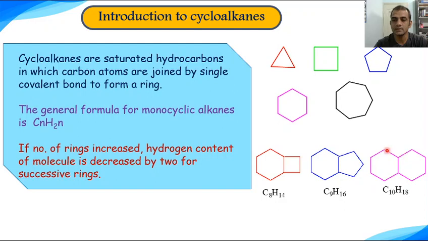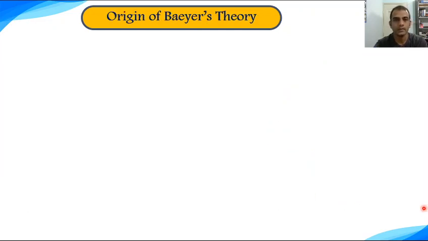If you look at these cycloalkanes, they have 2 rings each. And if you look at the molecular formulas of these cycloalkanes, you will note another similarity: in these 3 cases the number of hydrogens is further decreased by 2 as compared to these monocyclic alkanes. So if the number of rings increases from 2 to 3 to 4 and so on, then each time the number of hydrogens will decrease by 2. So this is a general observation about cycloalkanes. Now we will see how Baeyer's theory originated.